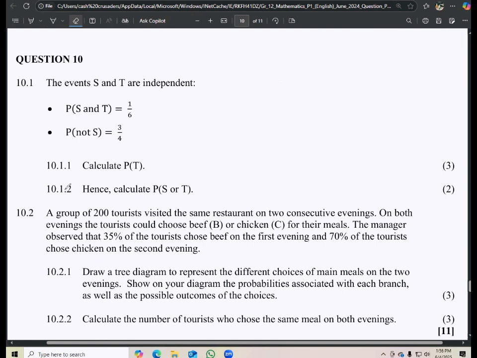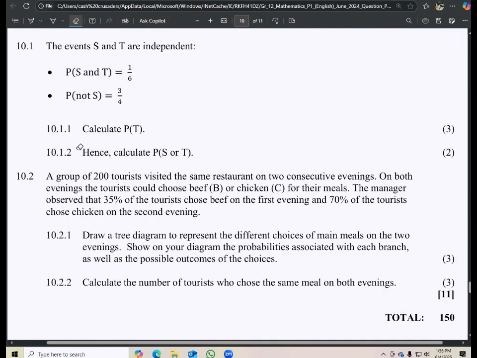And then 10.2 says a group of 200 tourists visited the same restaurant on 2 consecutive evenings. On both evenings, the tourists could choose beef or chicken for their meals. The manager observed that 35% of the tourists choose beef on the first evening and 70% of the tourists choose chicken on the second evening. Draw a tree diagram to represent the different choices of main meals of the 2 evenings. Show on your diagrams the probabilities associated with each branch as well as the possible outcomes of the choices.